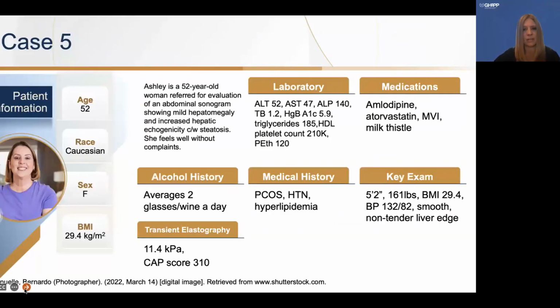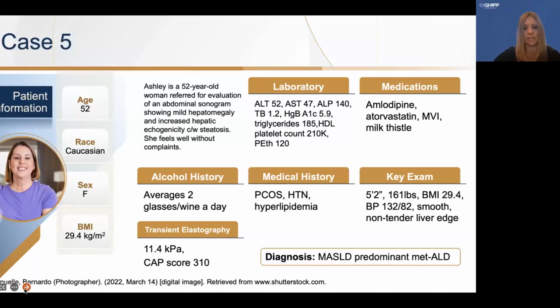So for Ashley, as we put it all together, looking at her labs, her medications, her alcohol history, her lab findings, and transient elastography scores, we can conclude that she has metabolic ALD with MASLD prevalence.